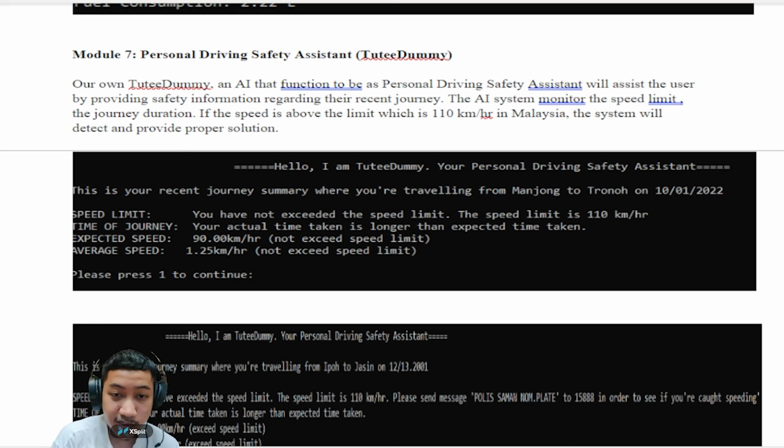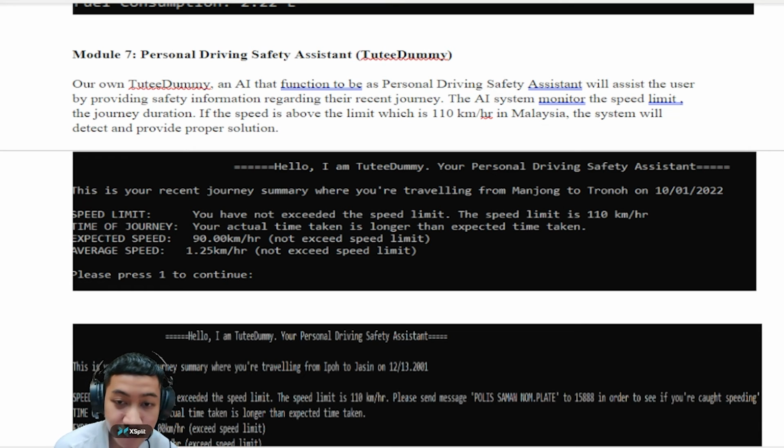The next module is module 7, which is our personal driver safety assistant called Tuti Daimi. Our own Tuti Daimi is an AI that functions as a personal driver safety assistant that will assist the user by providing safety information regarding their recent journey. This AI system will monitor the speed limit and the journey duration.